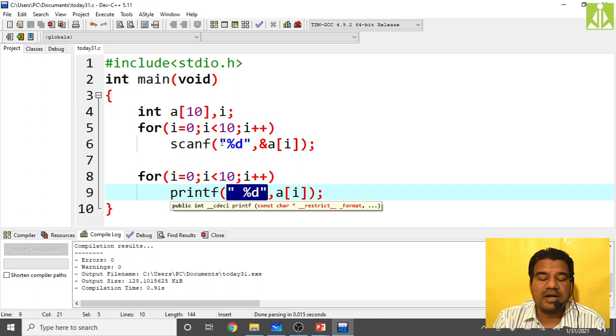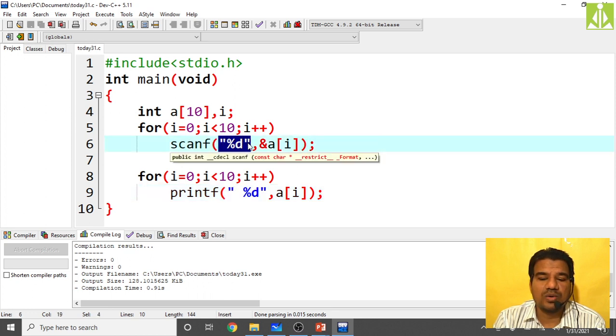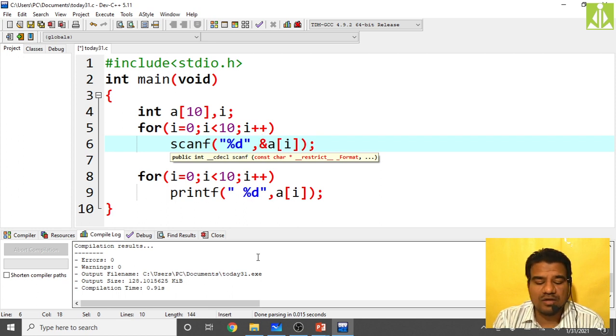Okay, %d, we said it is a conversion code, and this control string, isn't it? This entire thing between the double quotations we said is a control string, and this %d is the conversion code. Whenever there is a conversion code inside the control string, it will expect one input. If you have two %d's, it will expect two inputs. As we have only one, it is expecting only one input. If you have one %d, one conversion code inside printf, it will give one output on the output screen.